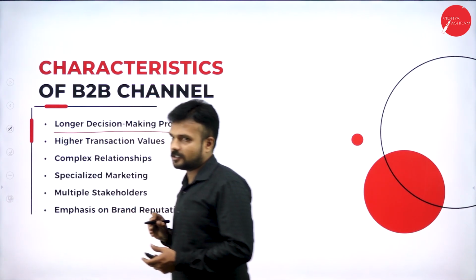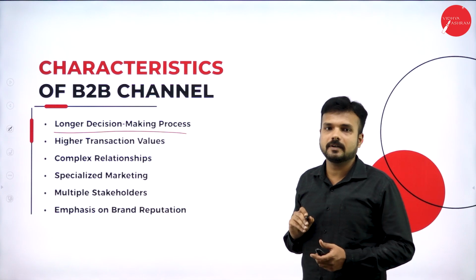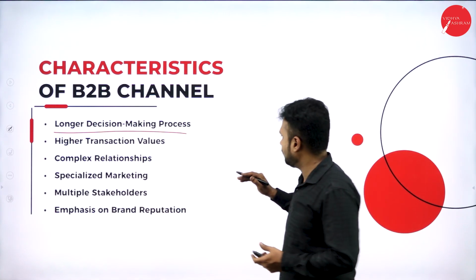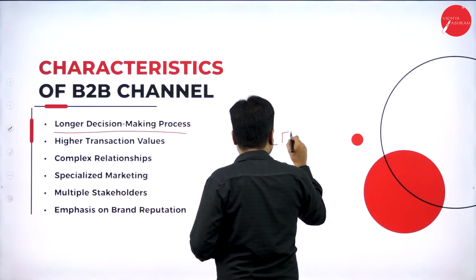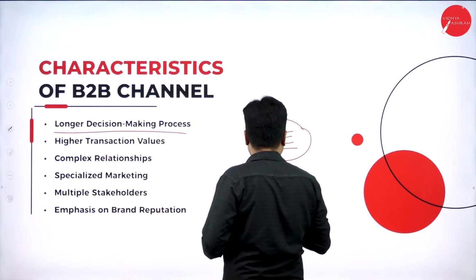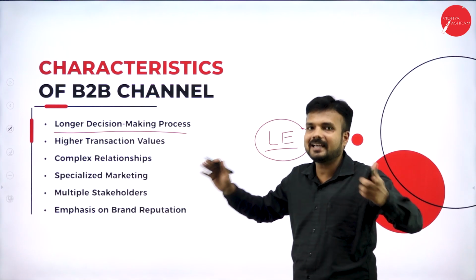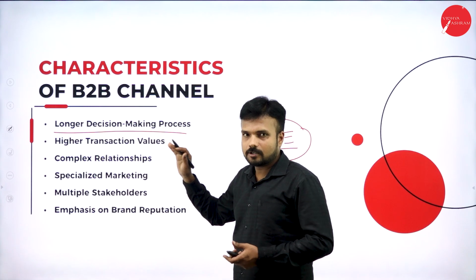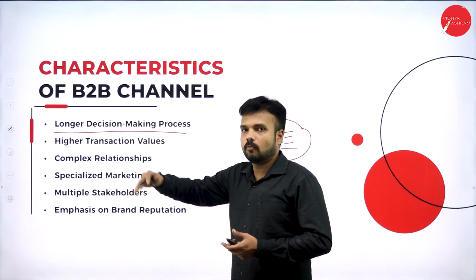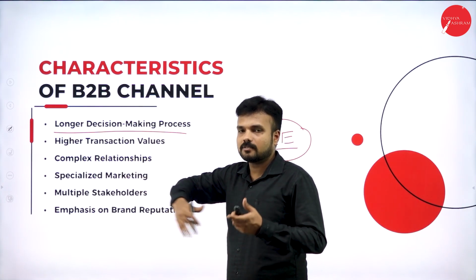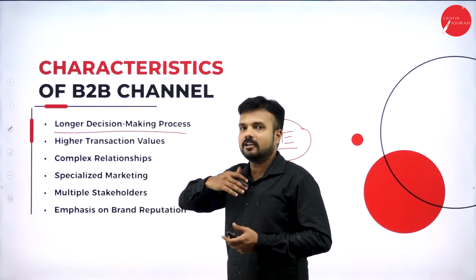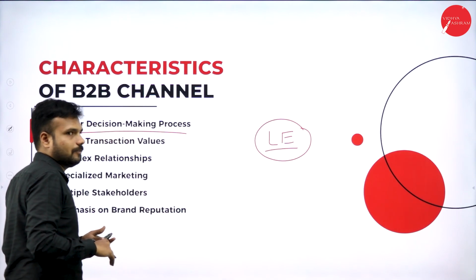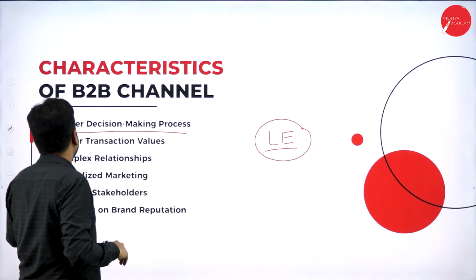Longer decision making process. So when we are going to take orders from a big or bulk business, it is a longer decision making process. For example, as a legal entity, I may have a number of people who may purchase the product in bulk quantity. Okay, so it is a crucial decision making process. So at what price I have to offer him, at what quantity I can offer him, what are my capacities and capabilities, what quality of the product must be provided by me to him. Okay, so these are all the questions for which we get the answers.